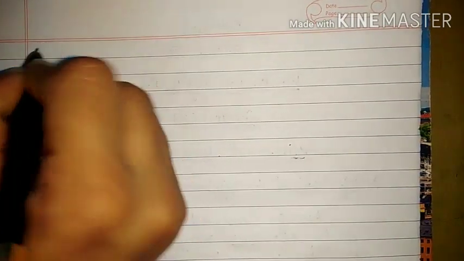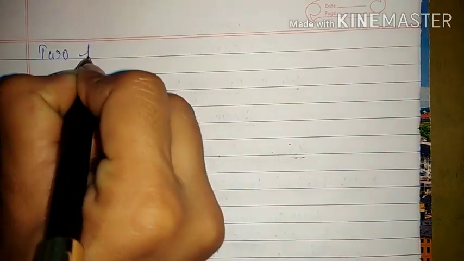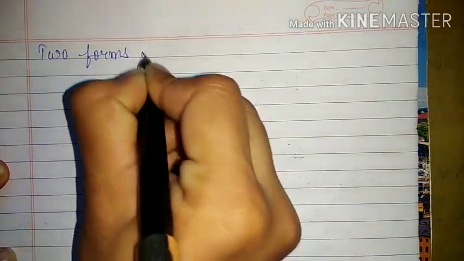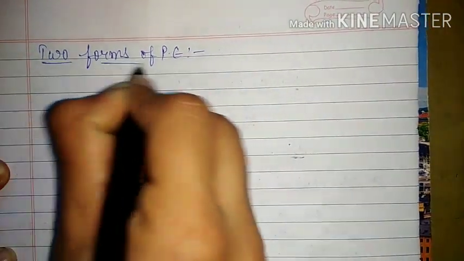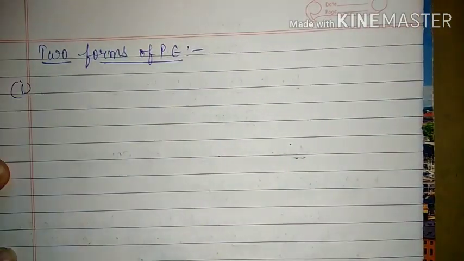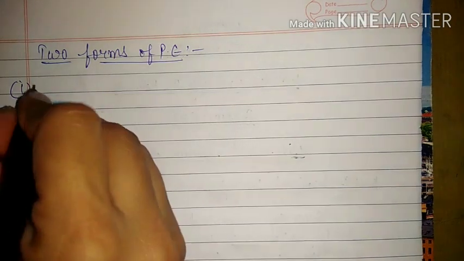Now there are two forms of potential energy. Initially, we have seen that mechanical energy is of two types, potential energy and kinetic energy. And now the potential energy also has two forms. The first one is gravitational potential energy.